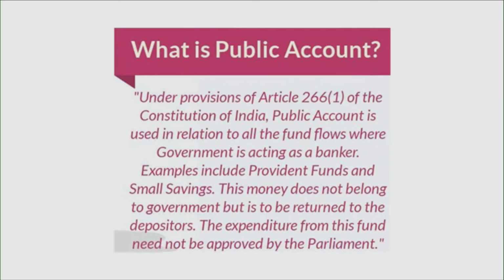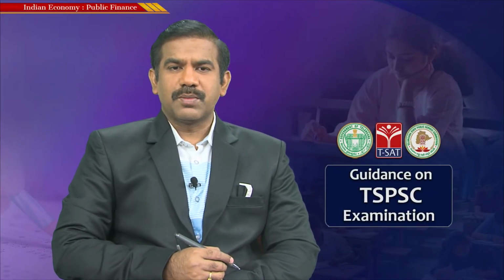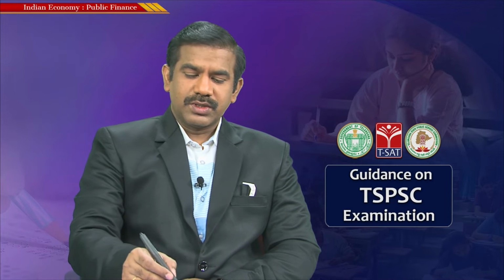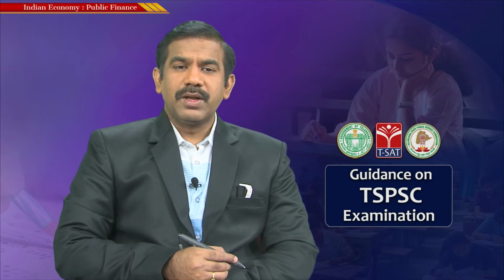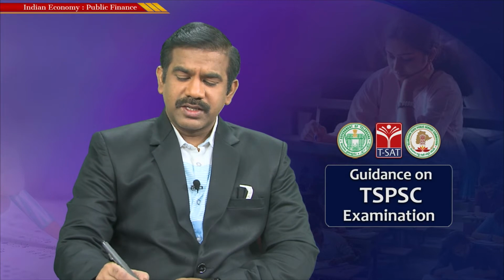The third and most important is the public account. The third fund, out of the three funds, happens to be the public account. According to Article 266, Clause 1 of the Constitution of India, public account is used in relation to all the fund flows where the government is acting as a banker. What do you mean by government acting as a banker?